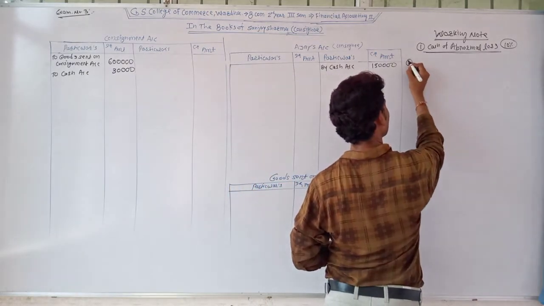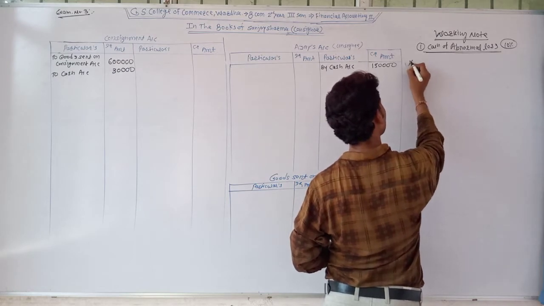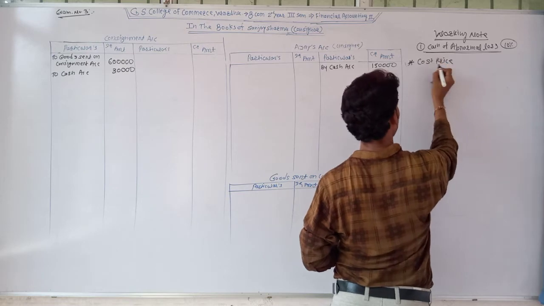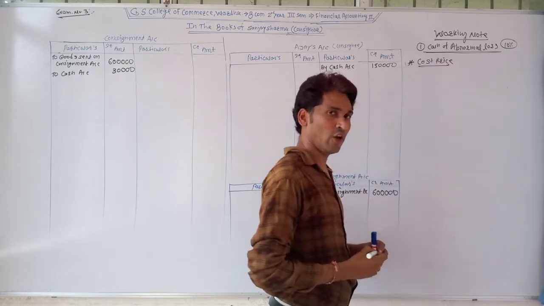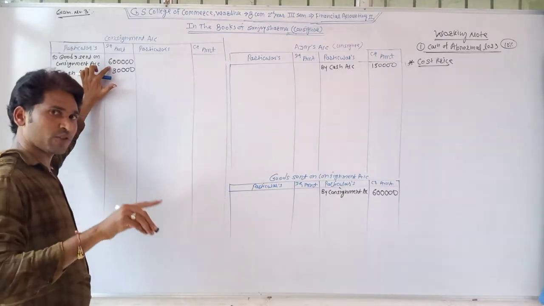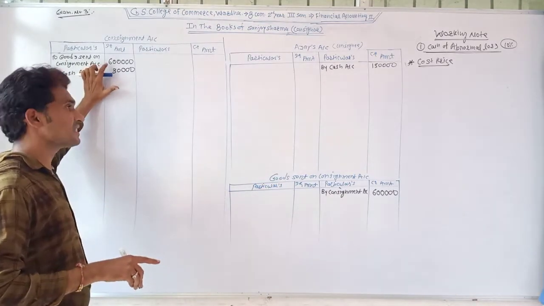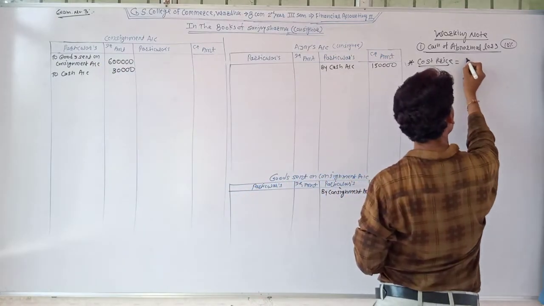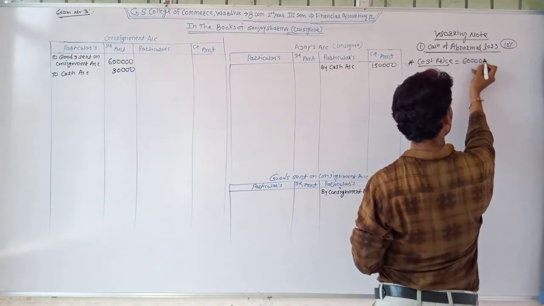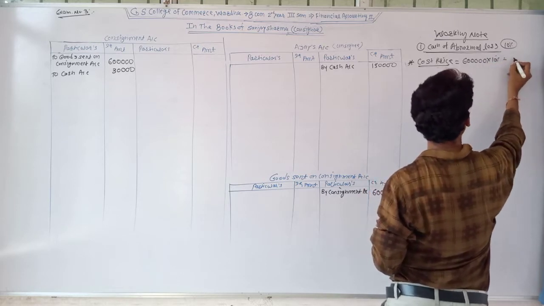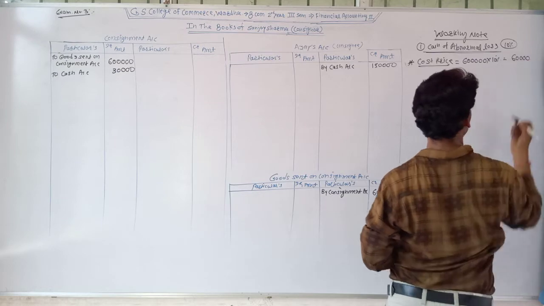Firstly, we take the first point, cost price. Cost price of these goods which we lost. The total cost price of 100% goods is rupees 6 lakh. So the cost price of this 10% goods is equal to 60,000.